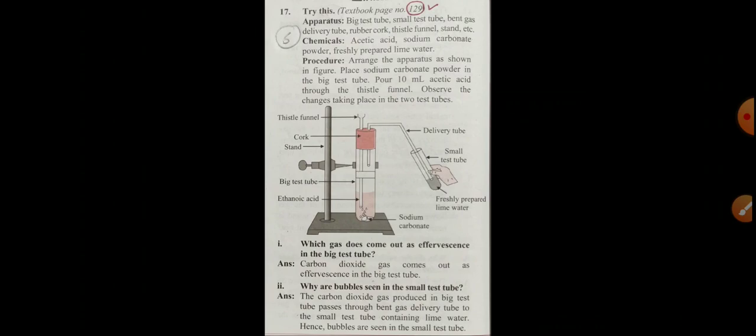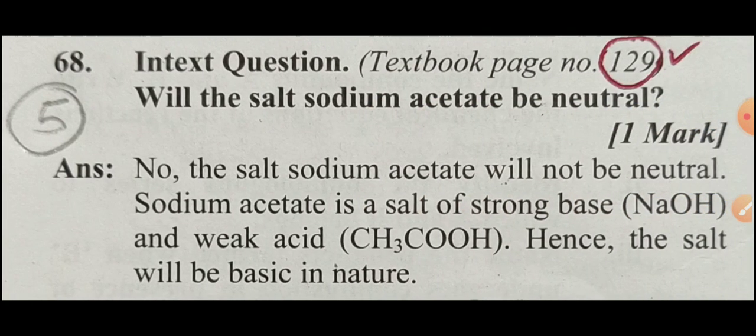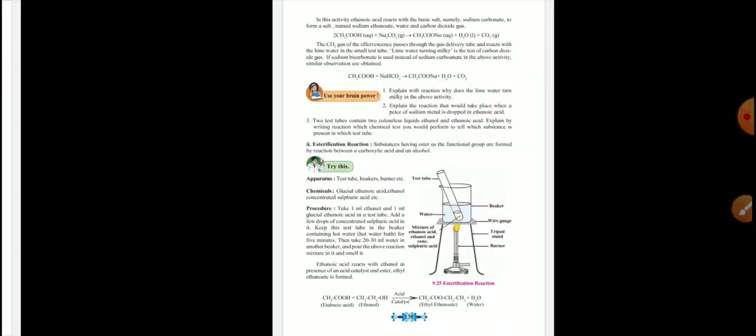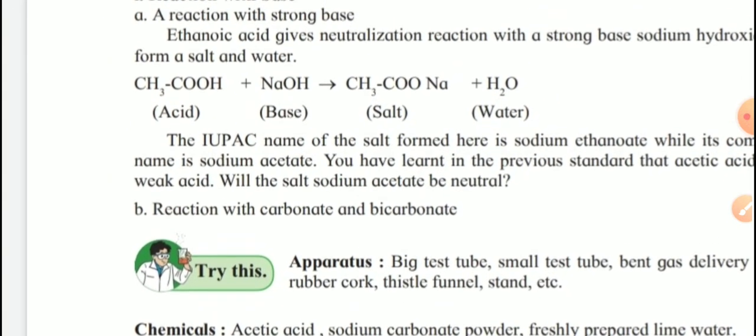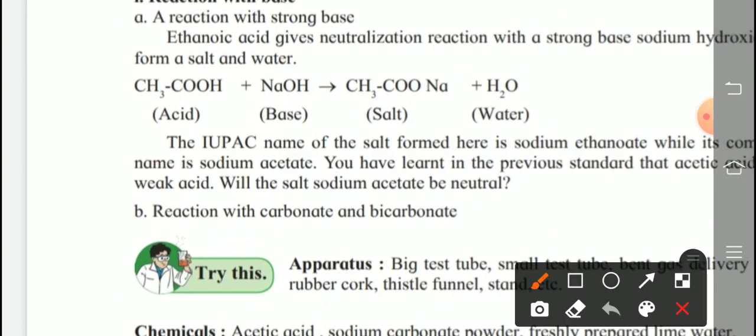One more activity is given in our book. On page number 129, check that two more questions are given. The first type of reaction, that is A, check here. The first type of reaction is with a strong base, and the second, B type of reaction, is reaction with a carbonate, that is sodium carbonate and bicarbonate. So try to write the answer with carbonate and bicarbonate. I will show the answer in our assignment question.